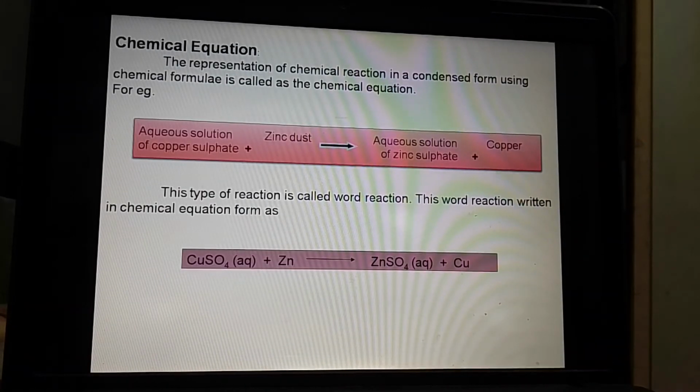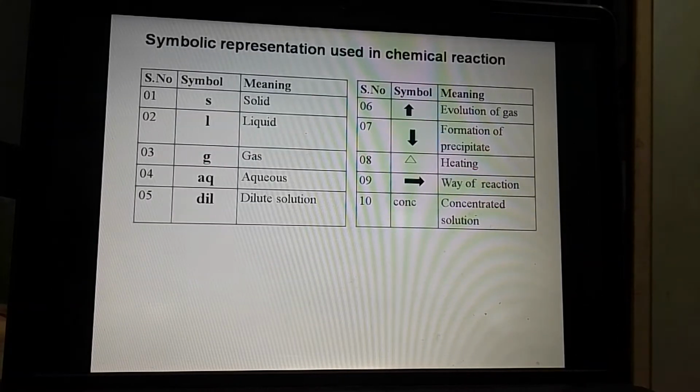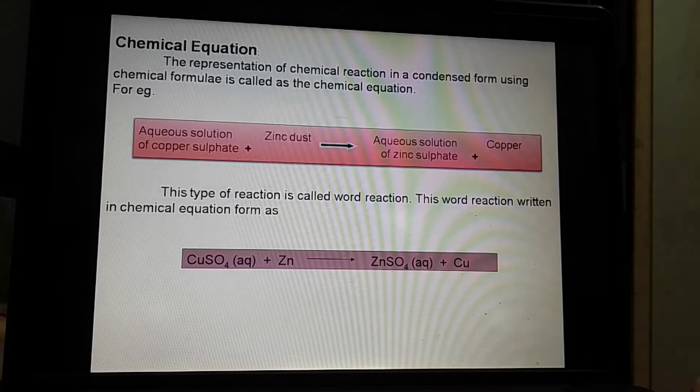Okay, means here what we see is the representation of this word reaction into the chemical formula, that is called a chemical reaction. Now for the representation of this chemical reaction, some symbols are used. As we see in the last slide, this is a chemical equation. In that case, the reactants are on the left hand side and products are on the right hand side. These are the reactants and these are the products.